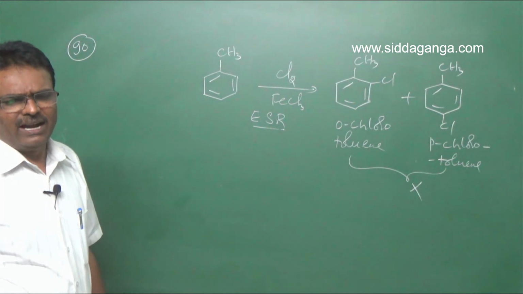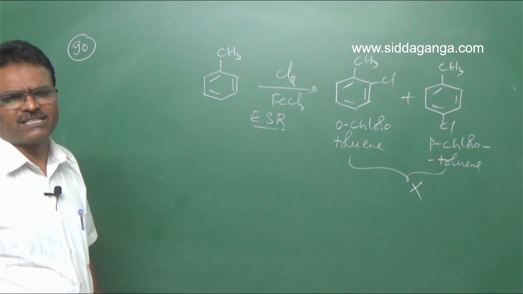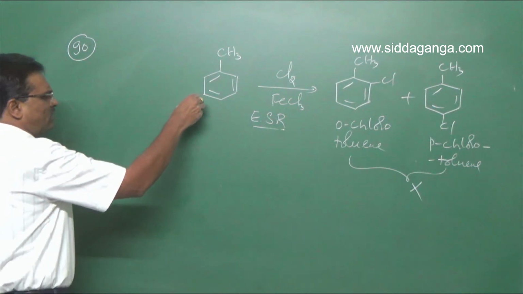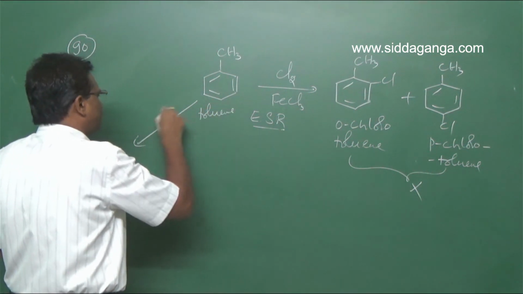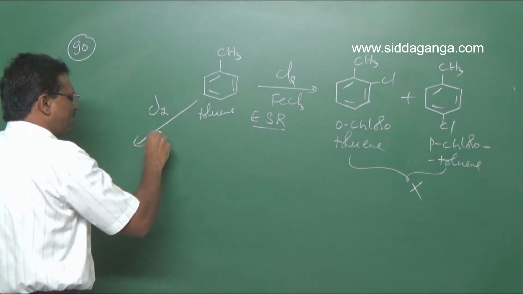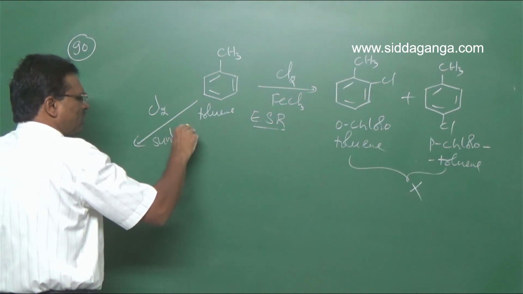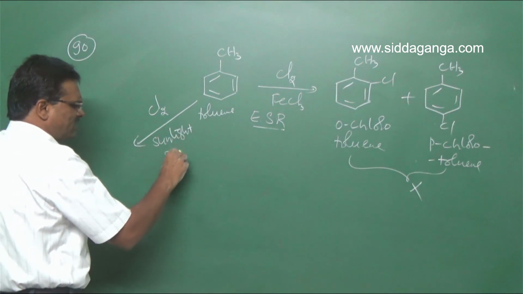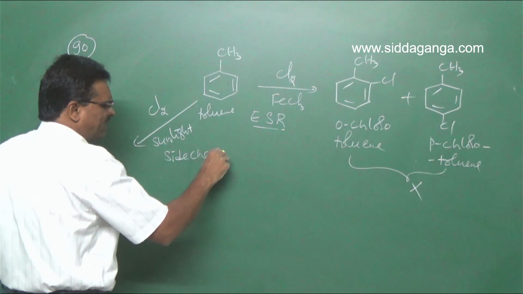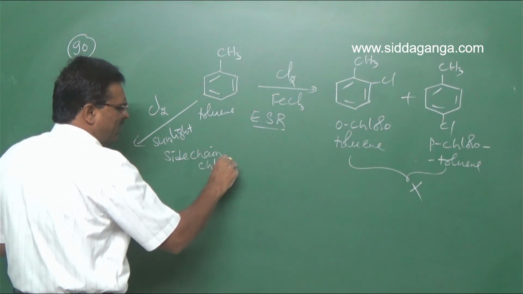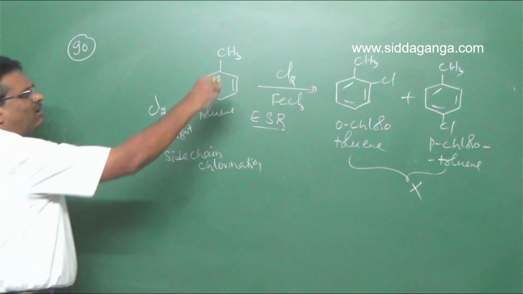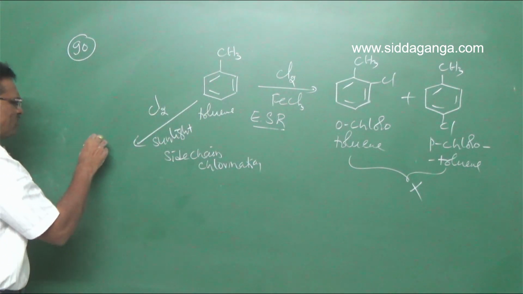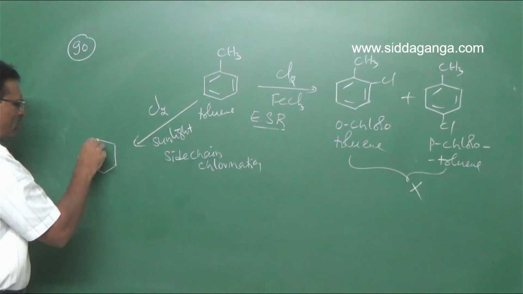Then the same reaction is carried out in the presence of sunlight. So toluene is treated with chlorine in the presence of sunlight. So it undergoes side chain chlorination reaction. All three hydrogen atoms are replaced by three chlorine atoms.